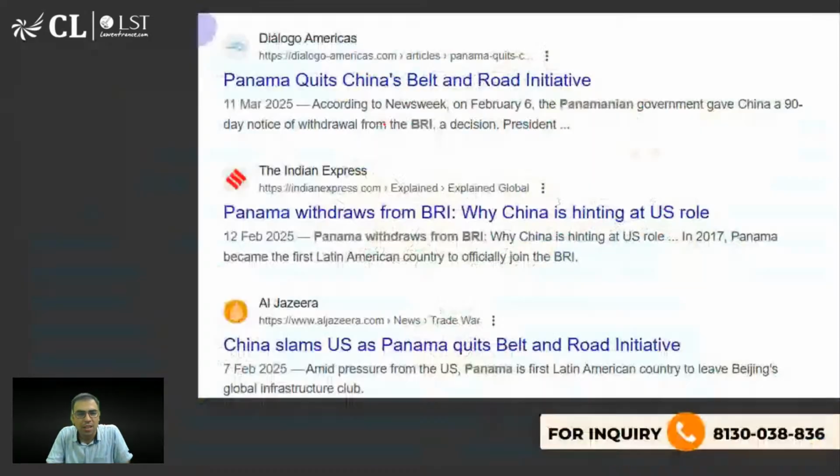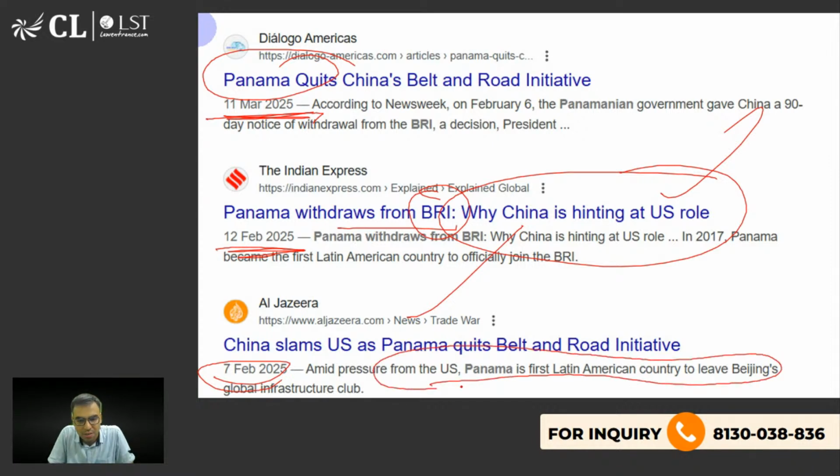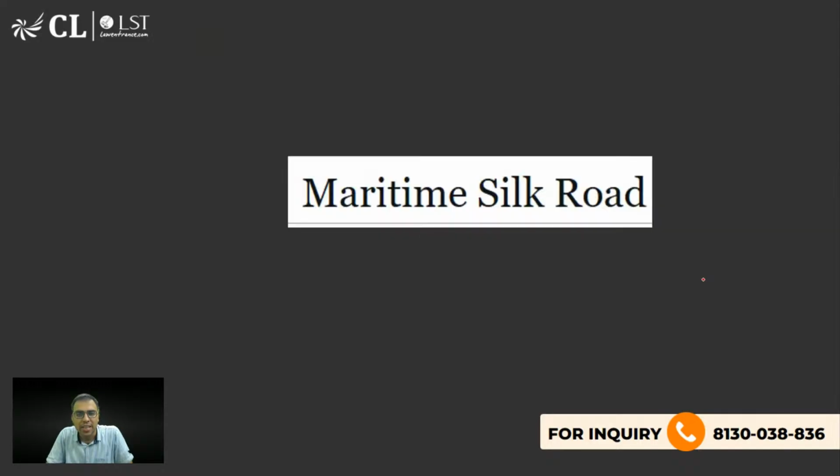तो ये काफी न्यूज में था. है ना. Panama quits China's Belt and Road Initiative. 11 March, फरवरी है ना. Panama withdraws from Belt and Road Initiative. Why China is hinting at US role? ऐसा कहा गया कि after US Donald Trump came to power, it is now pressurizing etc. and all. है ना. That is why it was very much in the news. So of course question can come. यहाँ से question आ सकता है ना. So Belt and Road Initiative is important.